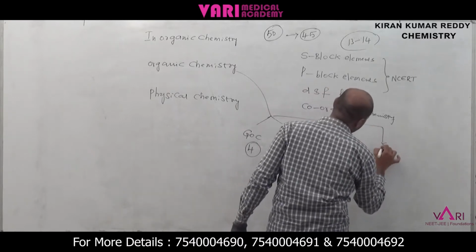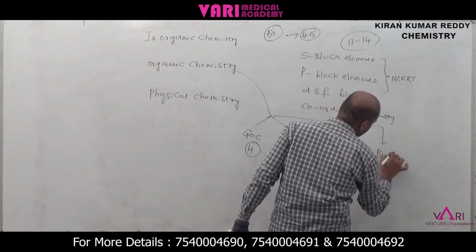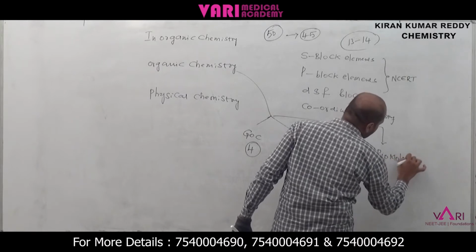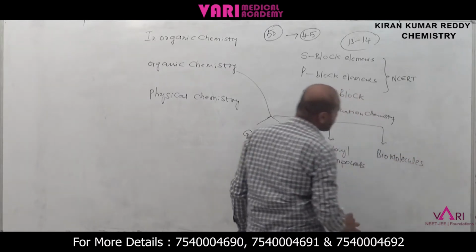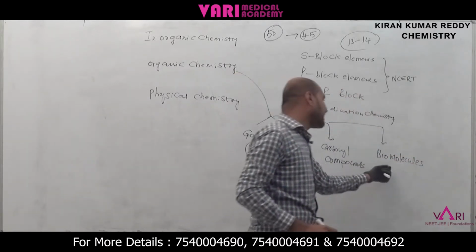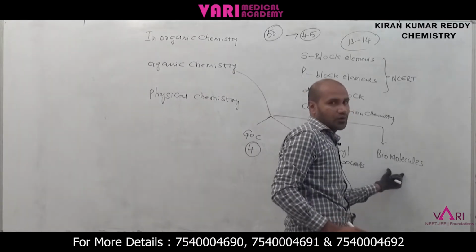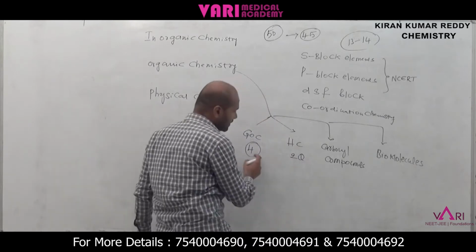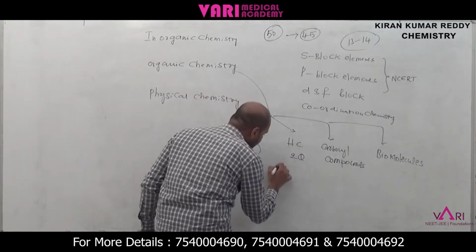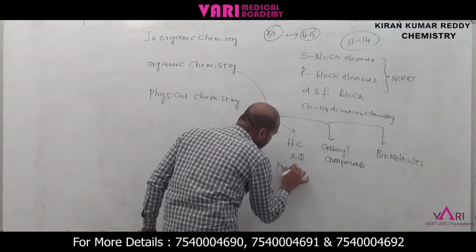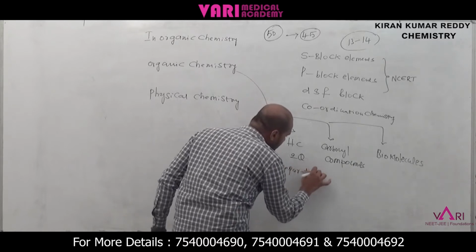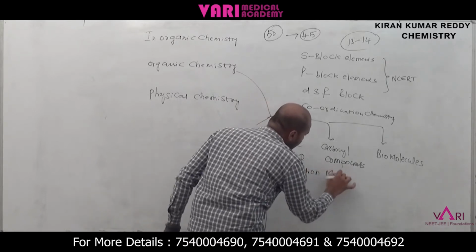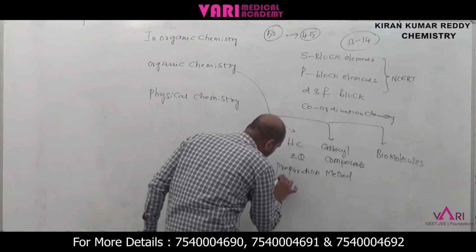And next one is the very important biomolecules. Structures, what is the bond, what is the linkage present between two glucose units, maltose, sucrose, like that questions they are asking. In total organic chemistry, they ask preparation methods, and next very important is named reactions.